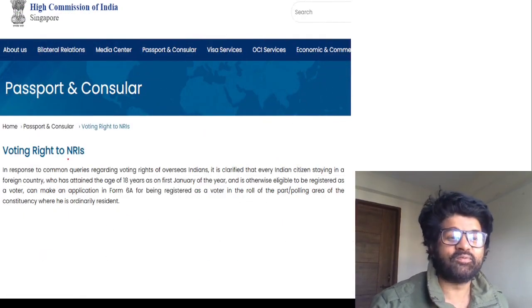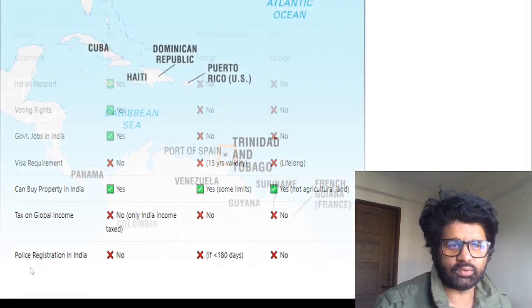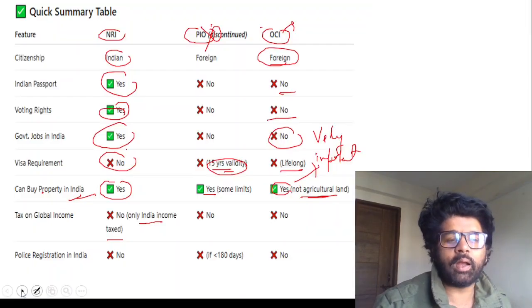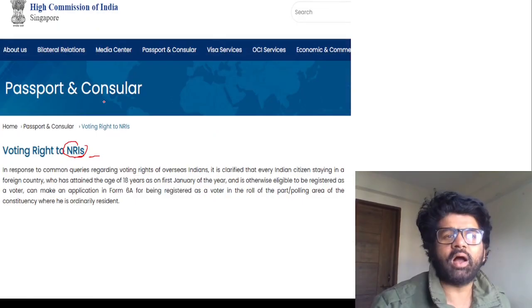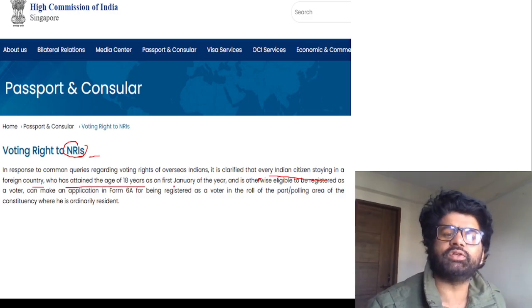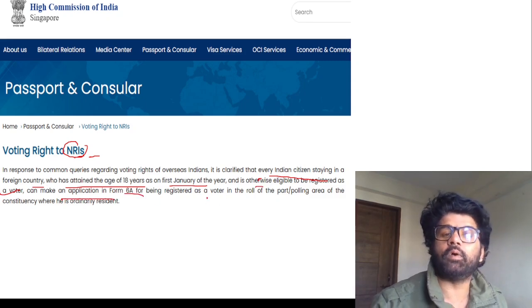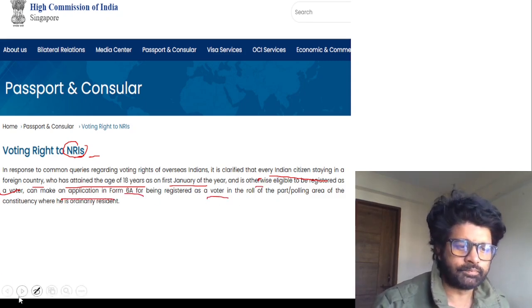So yes, sir. Voting rights to non-resident Indians. Many people are very confused about this, whether they actually have voting rights or not. That's why I have attached a High Commission of India Singapore website here. See this: every Indian citizen staying in a foreign country who has attained the age of 18 years as on 1st January and is otherwise eligible to be registered as a voter can make an application in Form 6A for being registered as a voter. So yes, they can vote.